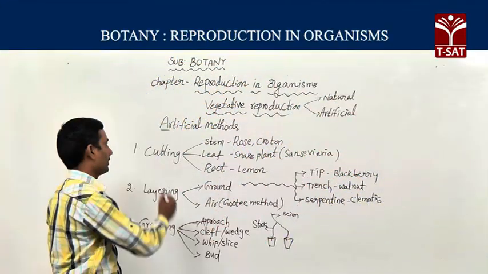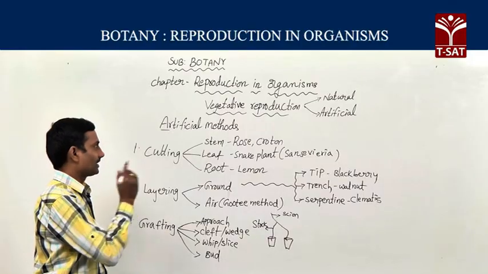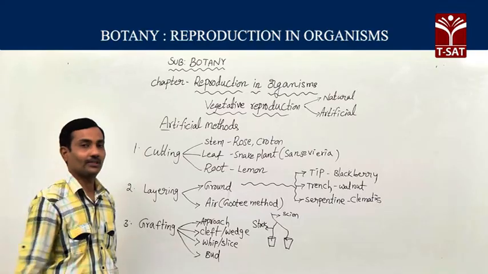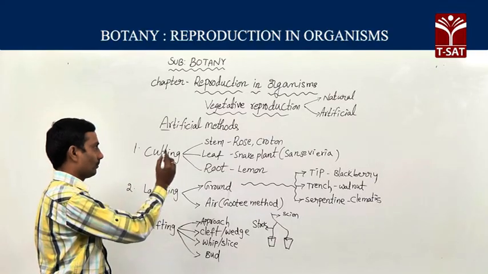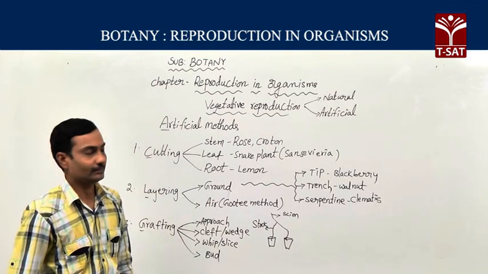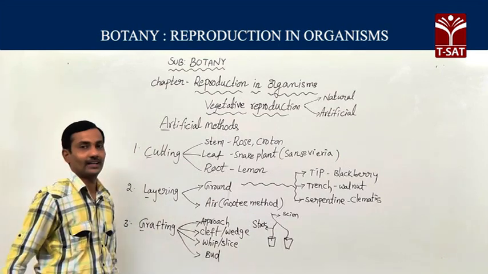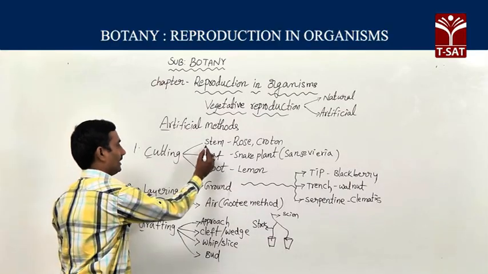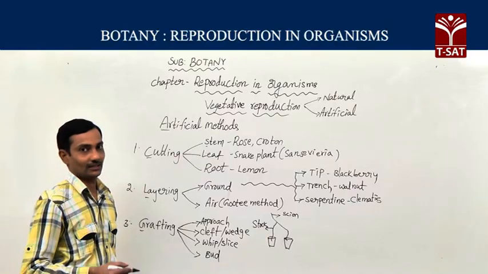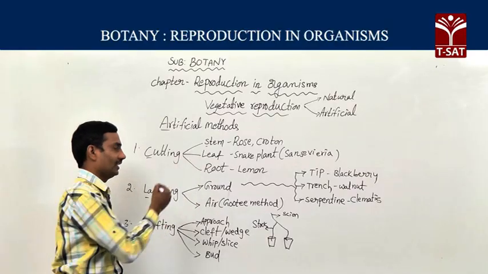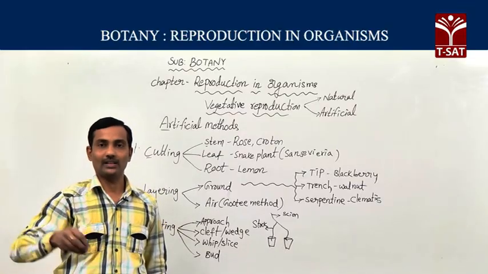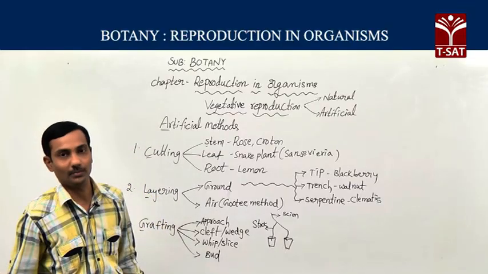Now we are going to discuss artificial methods of vegetative propagation. The artificial methods of vegetative propagation are divided into three different types: cutting, layering and grafting methods. Cutting method of reproduction: here different parts of the plant like stem, leaf, root, cut from the parent plant, if put in the soil, develop into a new plant.